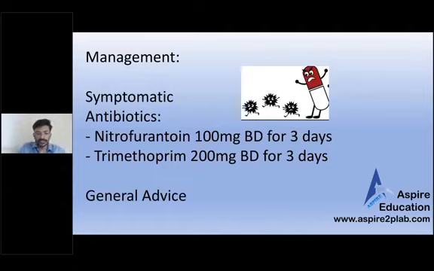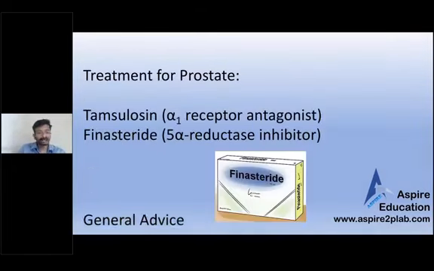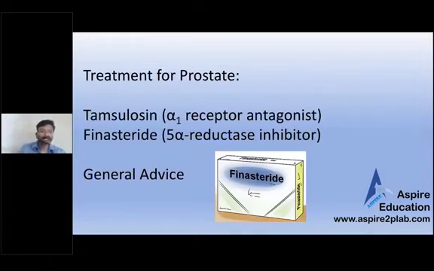So that's general advice. And after that, we need to do the management of BPH. The management of BPH is simply giving these medications. Two medications we usually give: tamsulosin, which is an alpha-1 receptor antagonist, and finasteride, which is a 5-alpha reductase inhibitor.